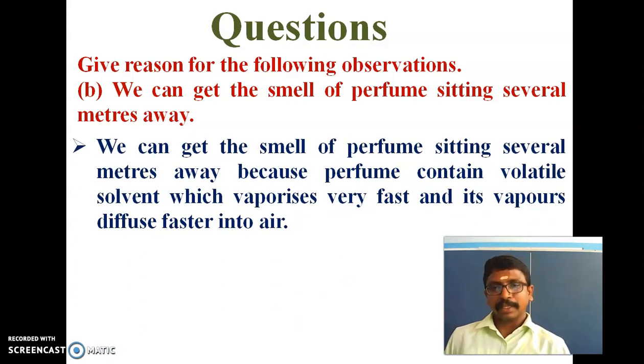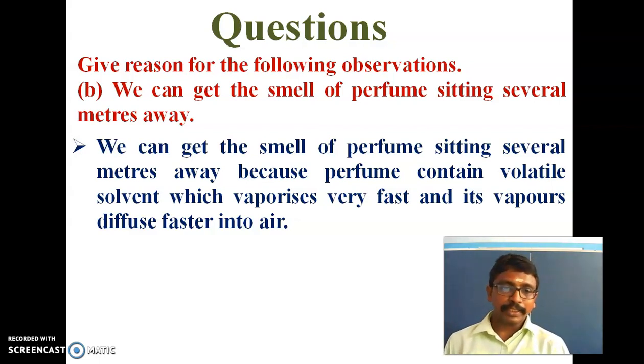So the answer is, we can get the smell of perfume sitting several meters away because perfume contains a volatile solvent.